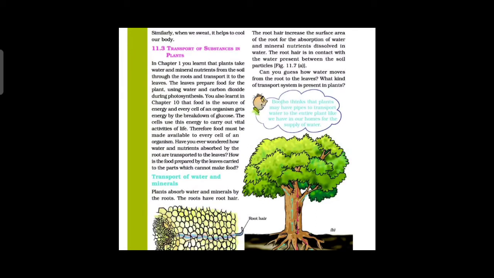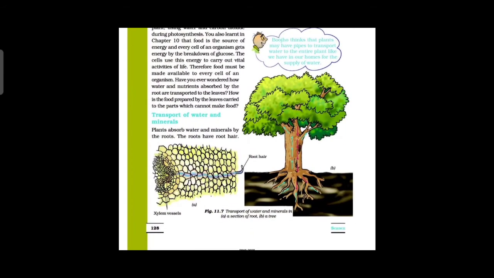Previous grade. The leaves prepare food for the plant using what? Water and carbon dioxide during photosynthesis. Then, transport of water and minerals.